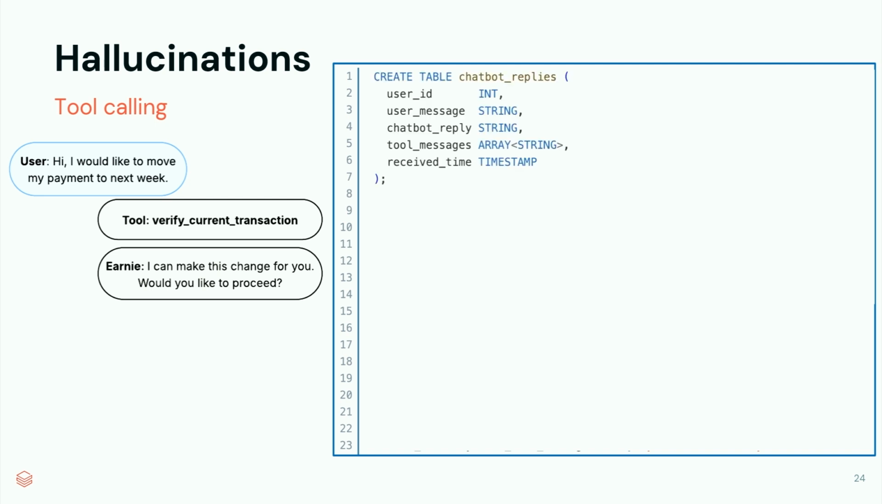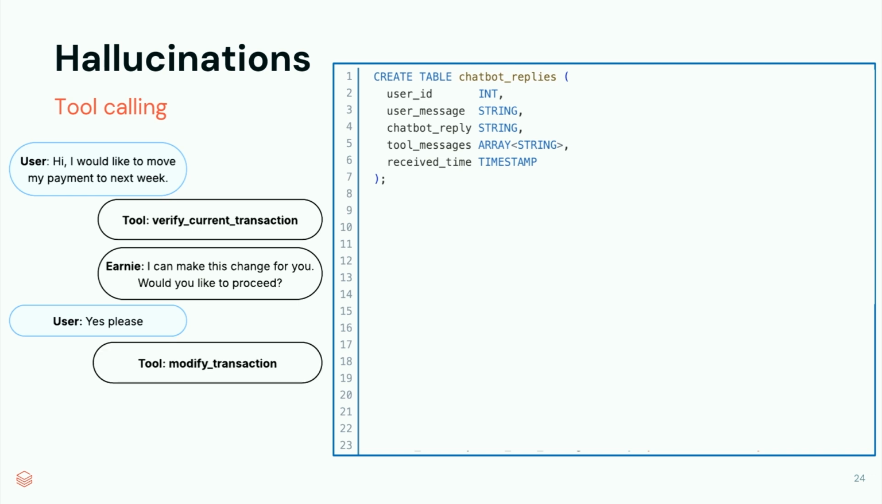So this is our table, our chatbot replies table, where we have the user ID, the message of the user, the reply of the chatbot, the tool messages that were called, and the received time. Now we'll generate the second row in our table. The user is going to confirm, "Yes, please, can you make that change?" The chatbot will invoke the tool to actually perform the change. We'll call the modify transaction tool, and the chatbot will confirm with the user, "I've made a change for you," and that's the end of our interaction. So this is our second row in our table.